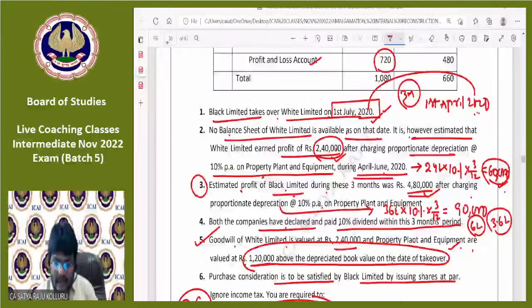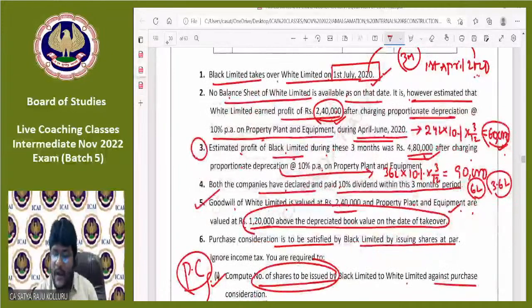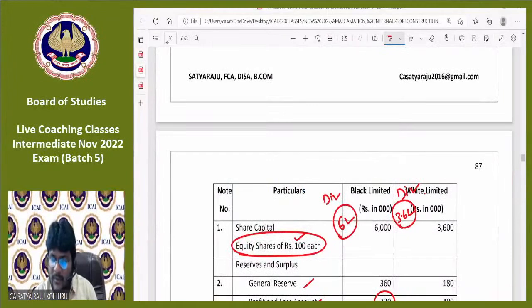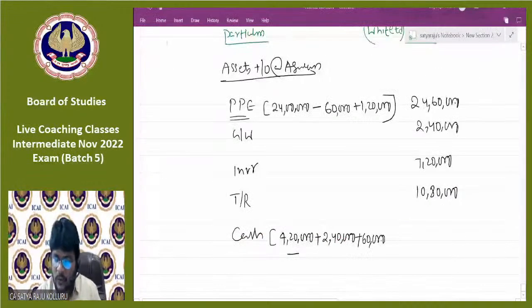Minus, it is clearly given that dividend was paid for 3 months. Sir, dividend was paid means in White Limited the dividend was 3.6 lakhs. That's why 3,60,000 dividend outflow will be there. This is the closing cash balance you need to represent. 4,20,000 plus 2,40,000 plus 60,000 minus 3,60,000. The amount will be 3,60,000. This is the important point.